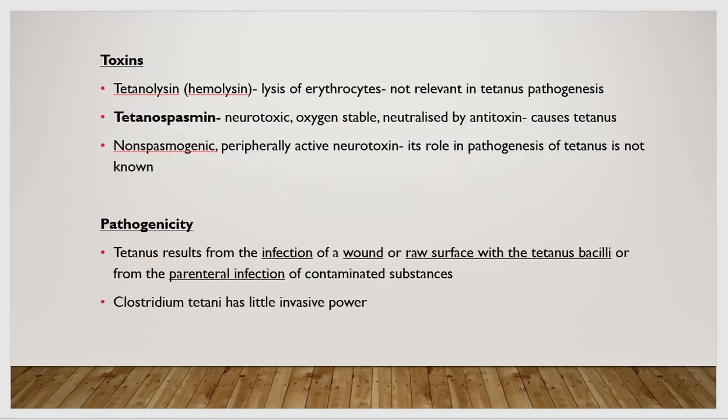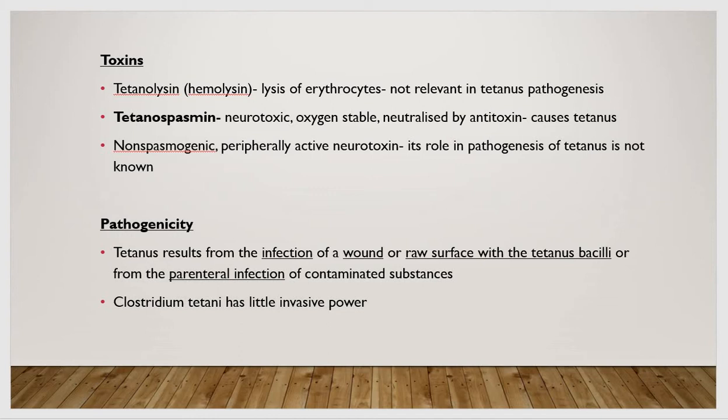Okay. Next, this bacteria produces toxins. Tetanolysin is the first toxin, which is also called hemolysin because it causes the lysis of erythrocytes. This toxin is not relevant in tetanus pathogenesis.